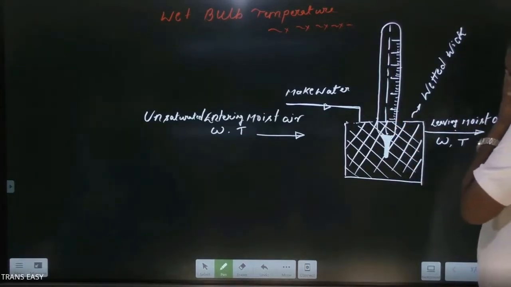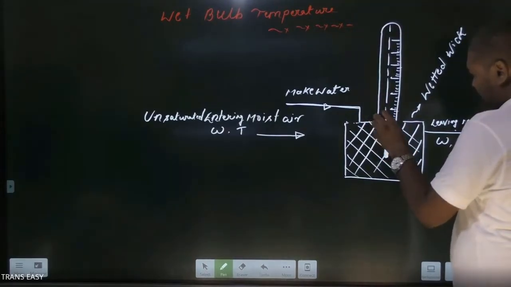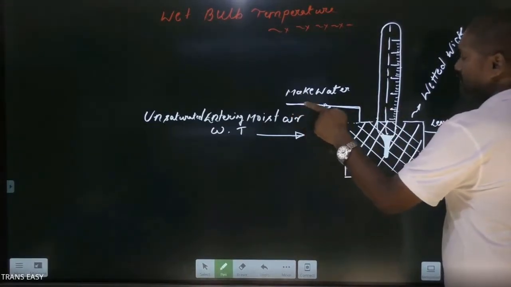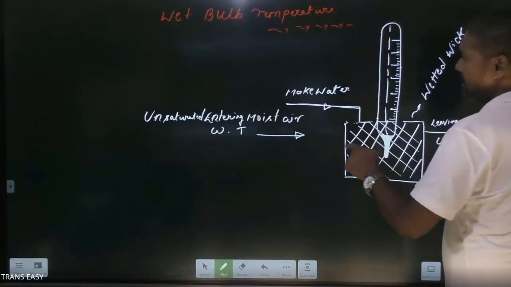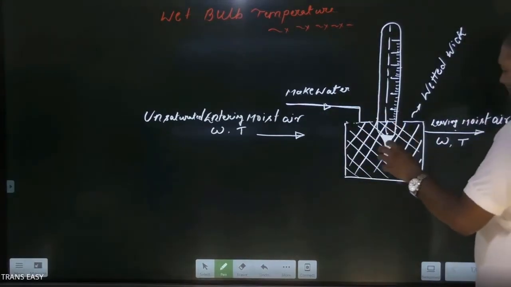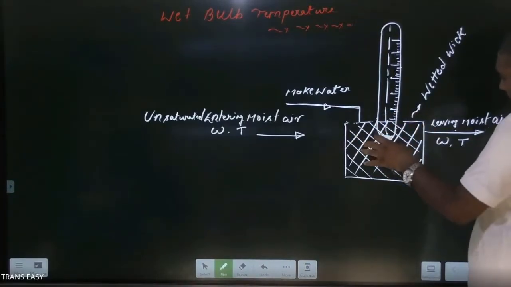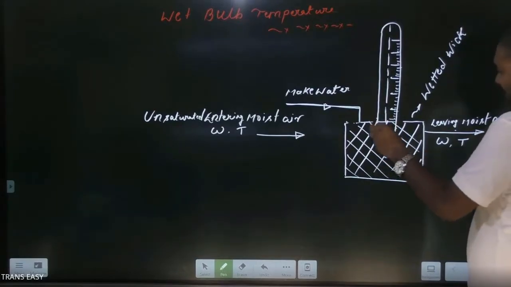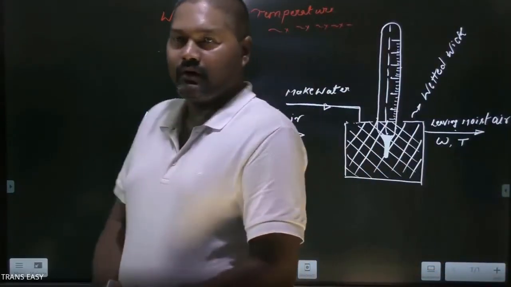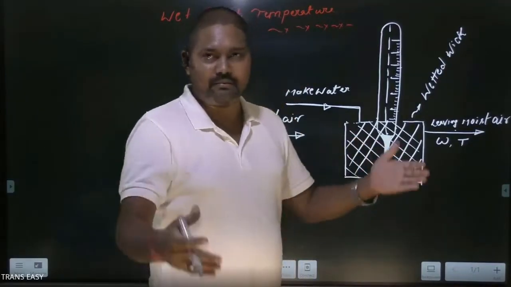When a steady state is reached, in that case, the total heat requirement to vaporize liquid water is satisfied by convection mode of heat transfer from fresh unsaturated moist air. And further, this vaporization process is not taking any amount of heat from the water body. In that case, its temperature remains constant. This is the case of a steady state. When a steady state is reached, its temperature remains constant.